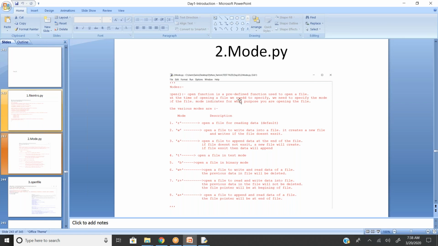At the time of opening the file, we need to specify which kind of mode we require. The mode indicates for what purpose you are opening a file. By default, it's a read mode, and for other modes you have an option to select.